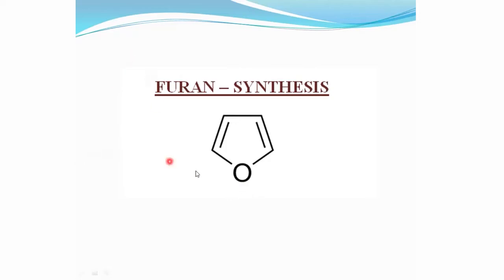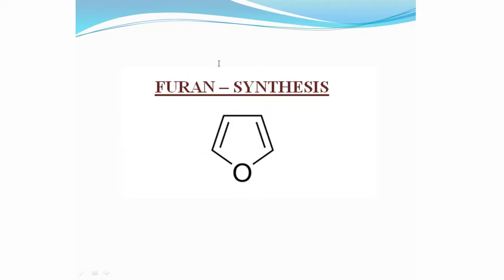The numbering of the ring of furan is done in the counterclockwise direction starting from oxygen. That is the first number. The oxygen is the first member of the ring, and the carbon right next to the oxygen is the second member of the ring, and this carbon is the third member, and this carbon is the fourth member of the ring, and this carbon is the fifth member of the ring. This is the numbering of the ring members of furan.